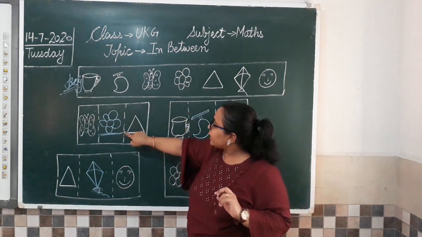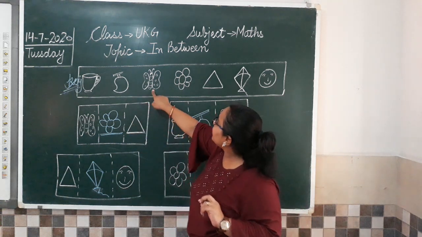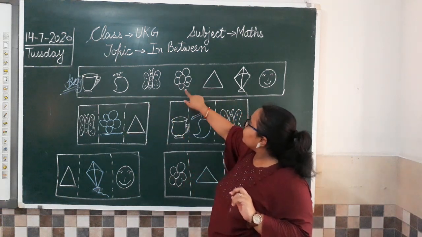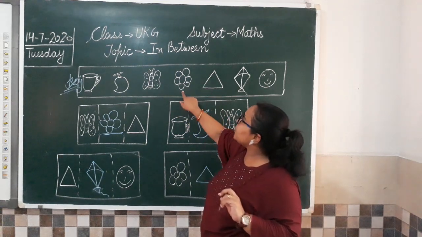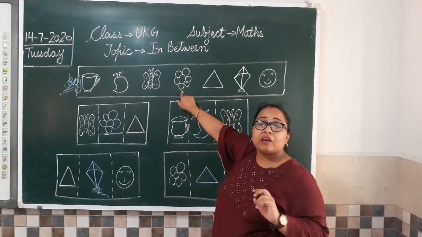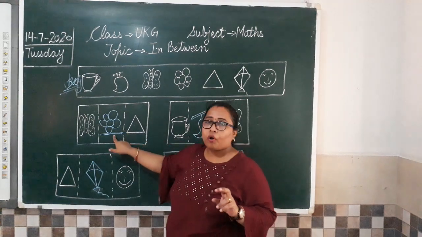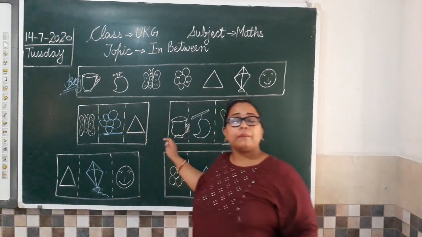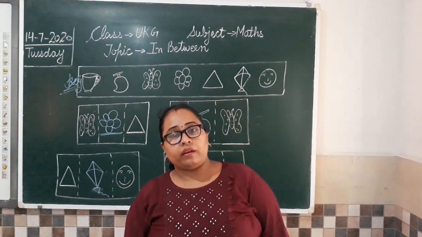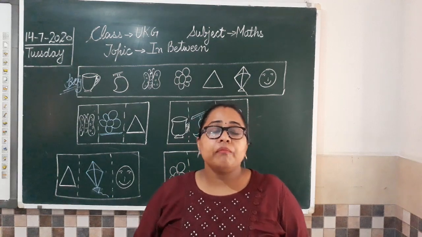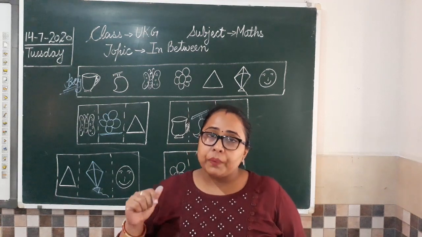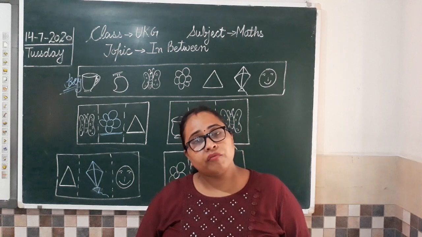Then which is the next picture given? Triangle. Butterfly दिया है और ये triangle है. So इन दोनों के बीच में कौन सा picture है हमारे पास? We have flower. So we are going to draw the flower. तो जब भी आपको in between pictures वाला करना है, every time refer to the box, the picture box or the key box given to you.